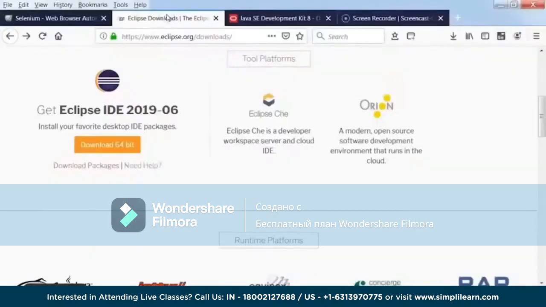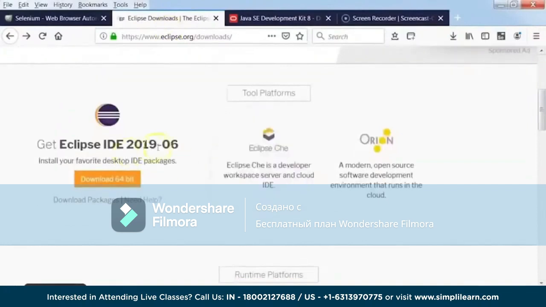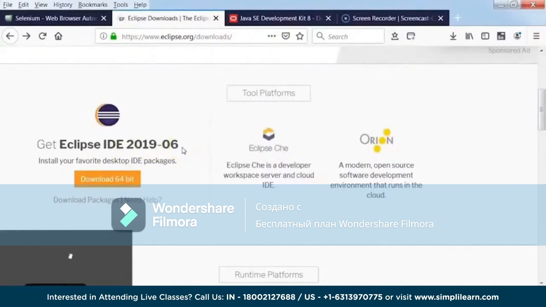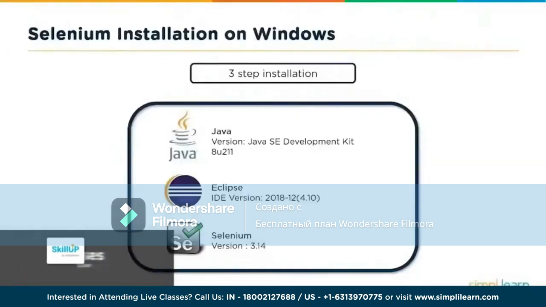So to download Eclipse, we will be downloading the package from the eclipse.org. So when you go here to eclipse.org, you can see the latest version which is available. And the latest version available when this video was made was 2019-06. So especially with Eclipse, since it's open source, I prefer to work with the last stable version, and so do most of the developers too. And hence that is the reason why I have picked up last year's version, which is 4.10, which was released last December.